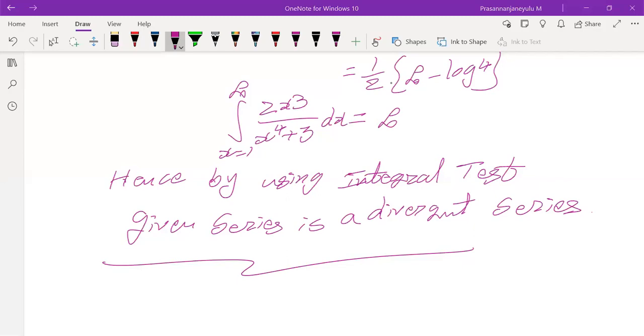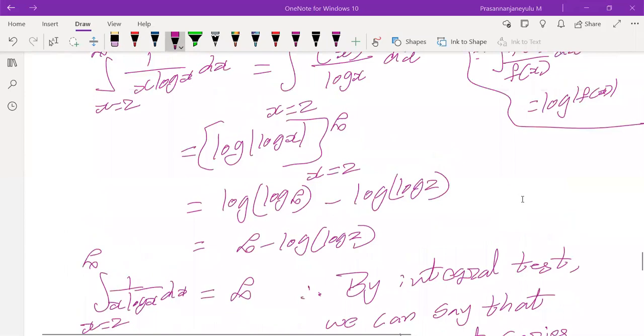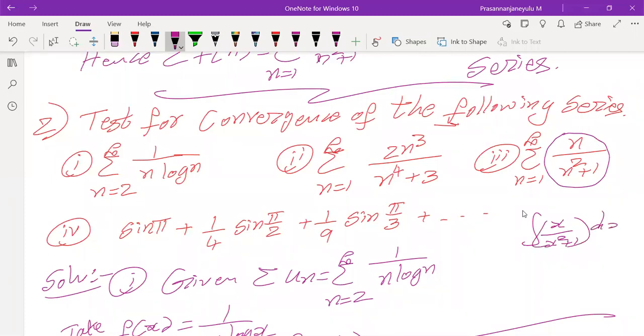So I'll explain briefly. What about the third case? This is our un. What we get if we apply the limit: integral of x by x square plus 1 into dx. Can we find the integration of this? If we take the denominator x square plus 1 as the f of x function, what is the differentiation of x square plus 1? 2x.